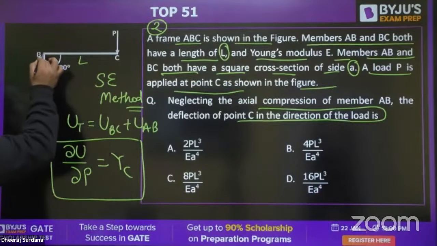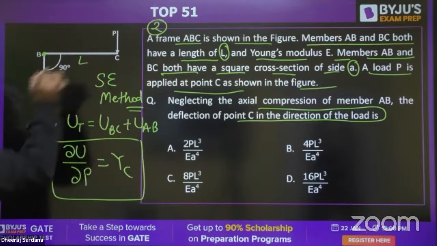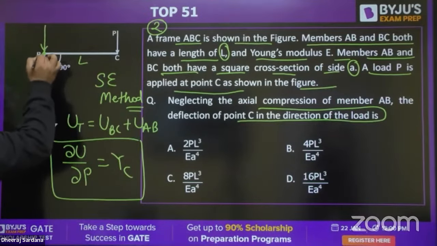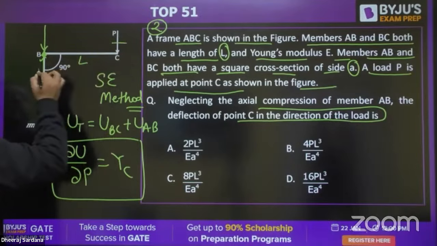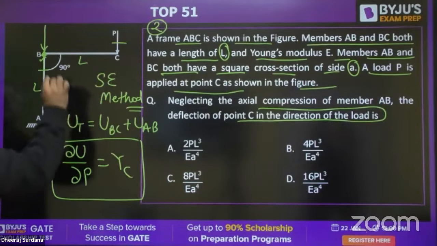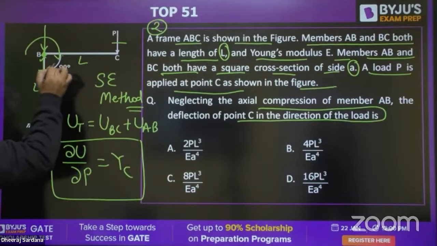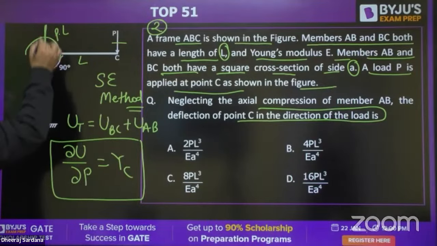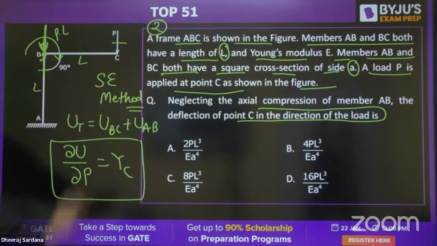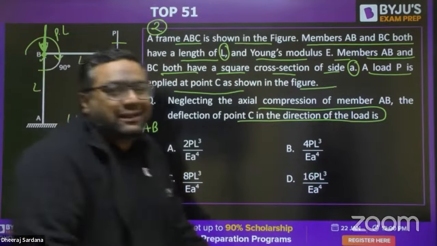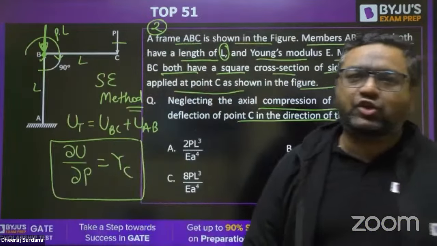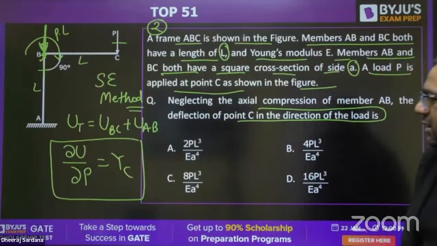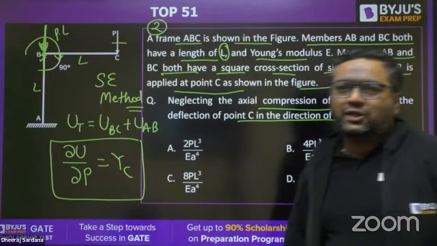For your help, I can see the effect of this force at P by applying one force here, one force here. This and this will be making a couple. When you see this side, this will be making a couple like this. So this is P into L. Because of axial loading, we are not taking the strain energy. We are neglecting that. You would be taking either shear force or bending moment only. So just solve it and get the answer.